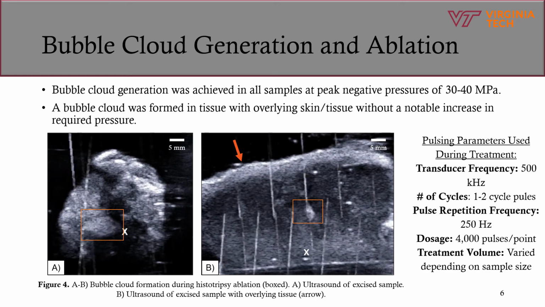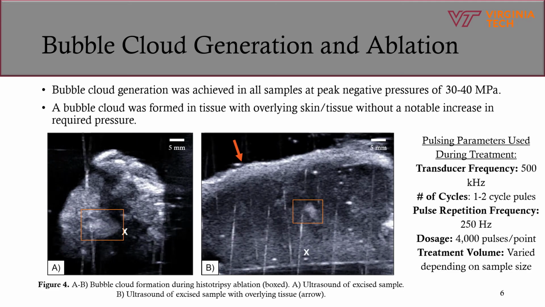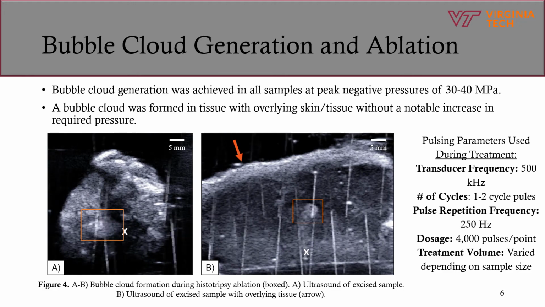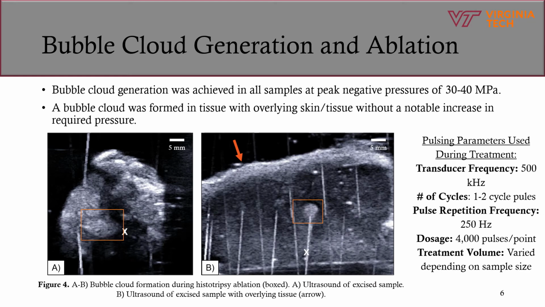7 samples were treated consisting of only tumor tissue, and 1 sample was treated through overlying intact skin and muscle tissue. In this sample, pictured on the right, a robust bubble cloud was formed without a notable increase in required pressure. The 2 videos on this slide show a histotripsy bubble cloud during 2 canine excised OS treatments. Bubble clouds are observable in real time on ultrasound as regions of hyperechoic oscillating zones. In the right image, the arrow indicates the overlying skin and muscle layer between the histotripsy transducer and the tumor tissue.